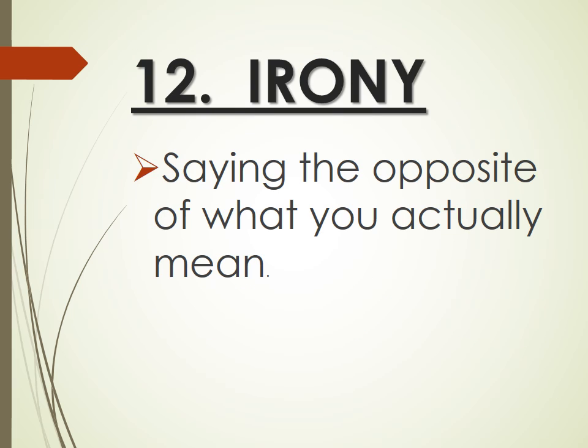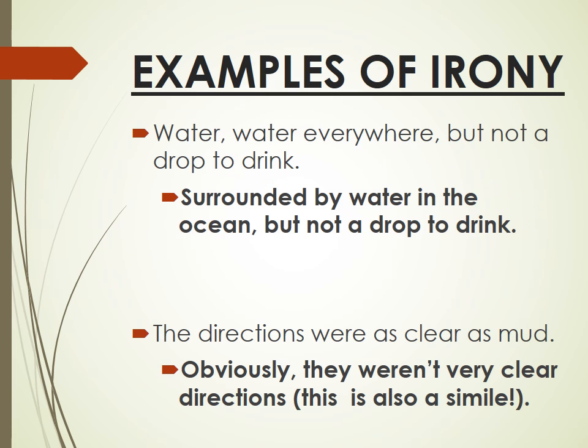Irony is another type of miscellaneous poetry device, saying the opposite of what you actually mean. Examples: "Water, water everywhere, but not a drop to drink." You're surrounded by water in the ocean, but there's not a drop to drink. This is considered irony because it's the opposite of what you'd expect. "The directions were as clear as mud." Obviously, they weren't clear directions. This is also a simile.